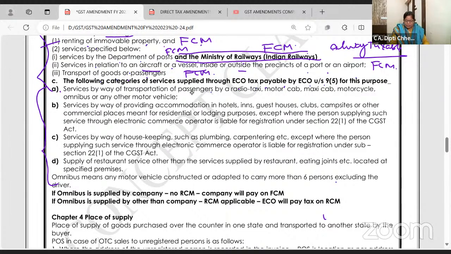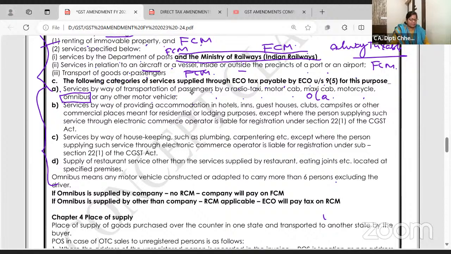Services by way of transportation of passengers by radio taxis which work with GPRS, motor cab, maxi cab, motorcycle, omnibus, इसमें भी थोड़ा सा amendment है, or any other motor vehicle. So can we write the example as Ola? Please preferably take a printout if you're watching it as recording ताकि आप लिख सको, लिखने से it gets synced in your mind.